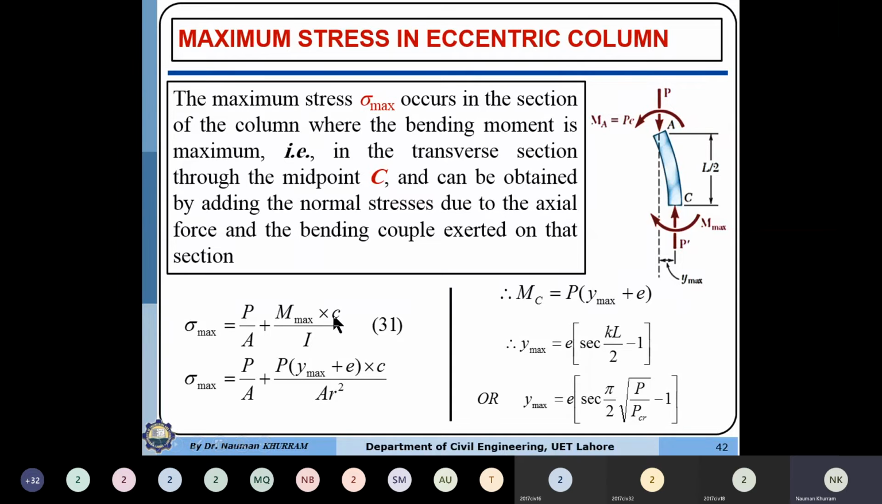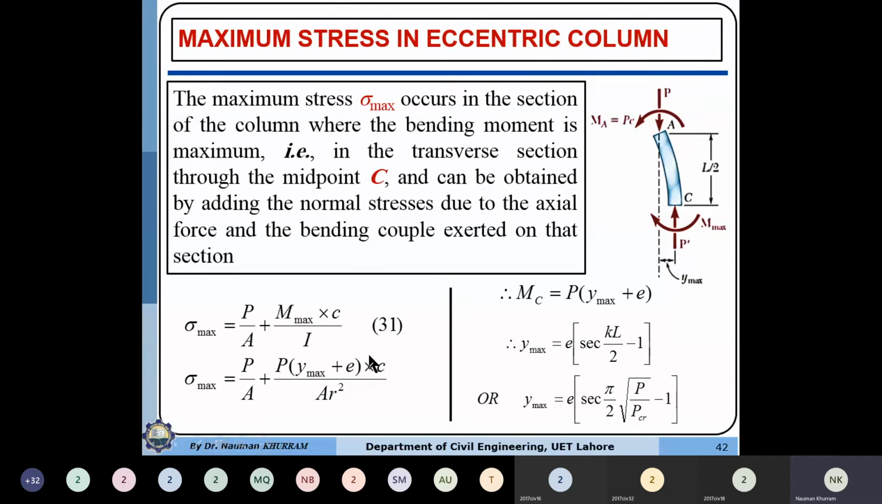c is the distance from the neutral axis to the maximum extreme fiber. So in this equation, what is M maximum? We have seen that M maximum is equal to P into (y maximum plus e). If you want to compute the maximum moment, it will correspond to y maximum. It is the same moment that we had input at the start.